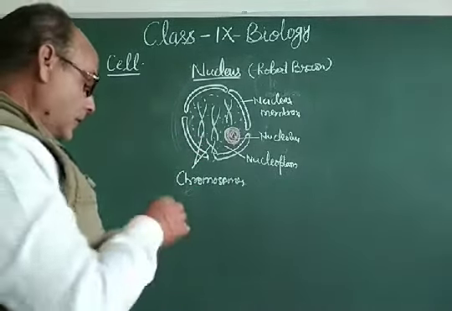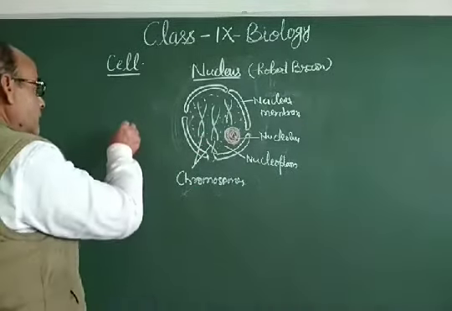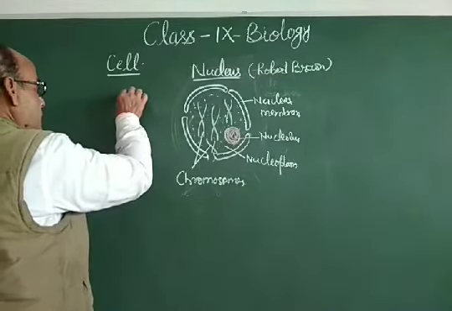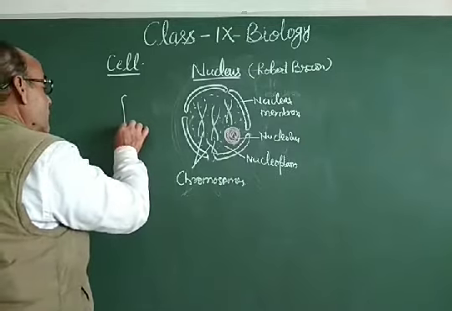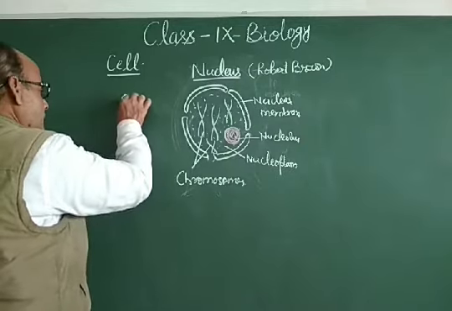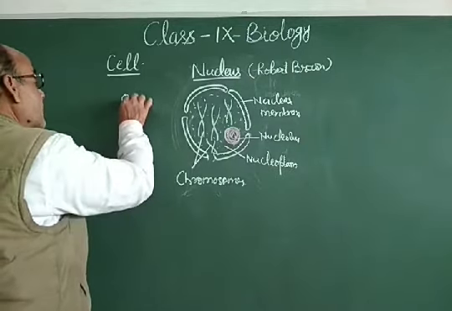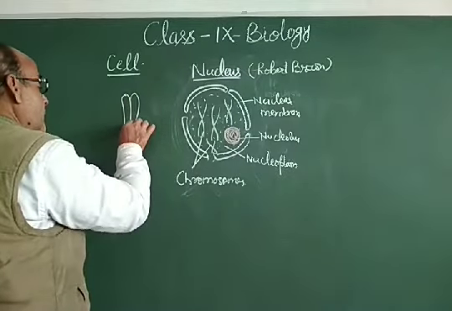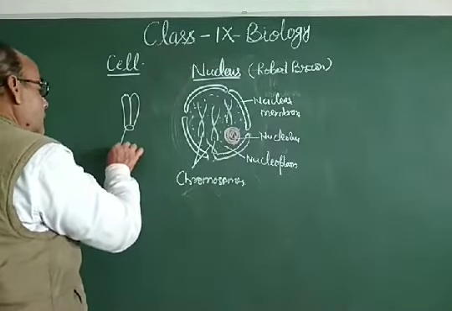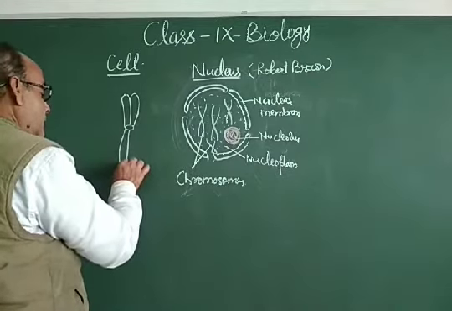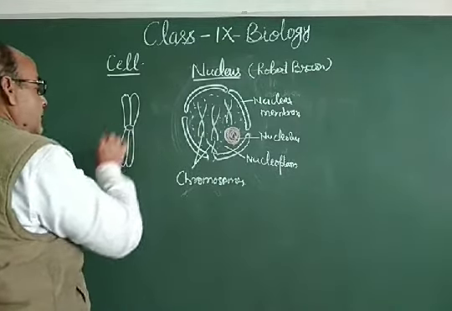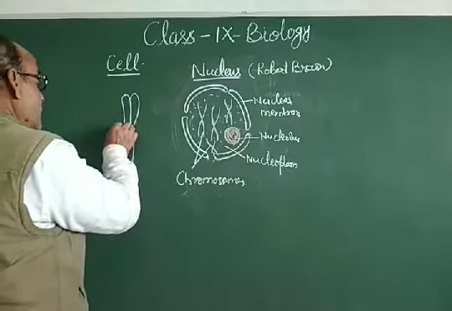Now let us study the details of this chromosome. If this is the chromosome, there will be a centromere, and this is a pair of chromosomes. Similarly, this is a pair of chromosomes. This is the centromere.